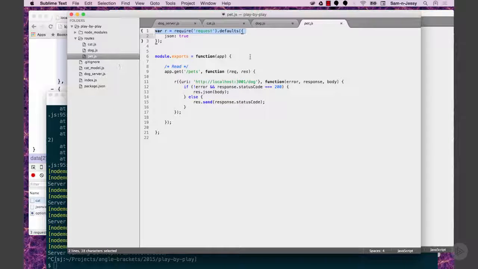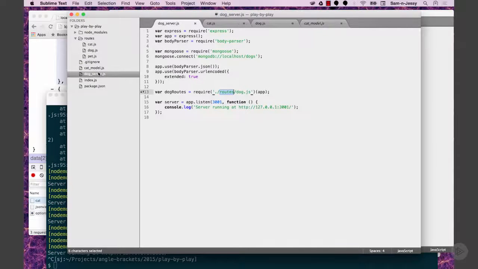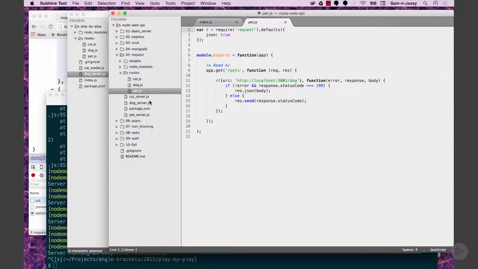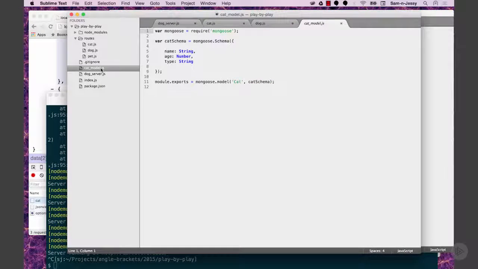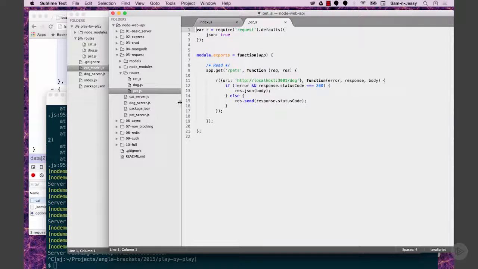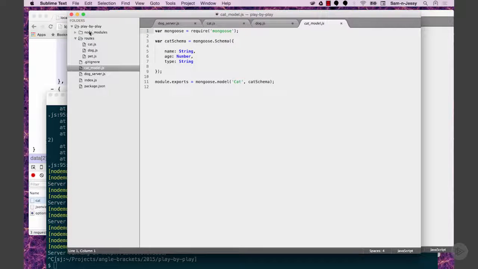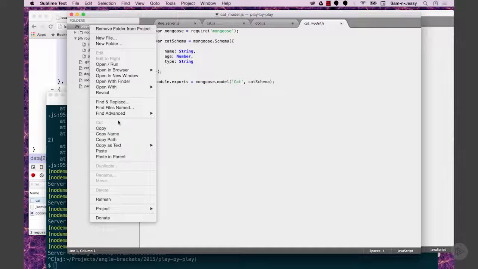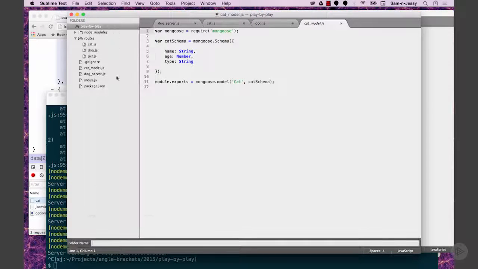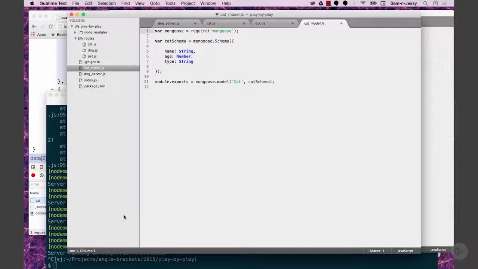Before I start talking about that, let me just finish building everything else out. Yeah, let's make sure we get the servers right. We got the dog server, which was effectively the same as the other server we had, right? Yeah, and I'm going to create a models folder too. So let's clean this up really nice. New folder, and we're going to call it models. I guess it's called models.